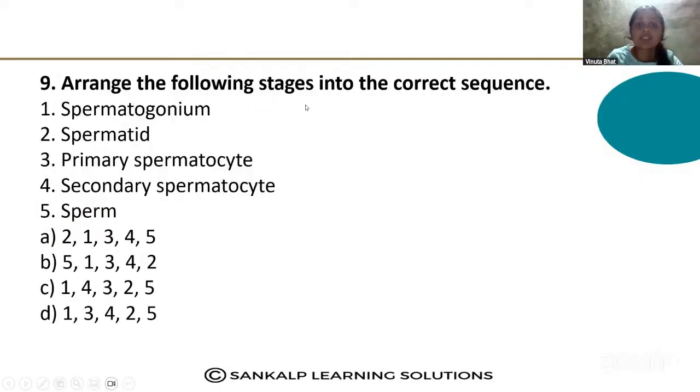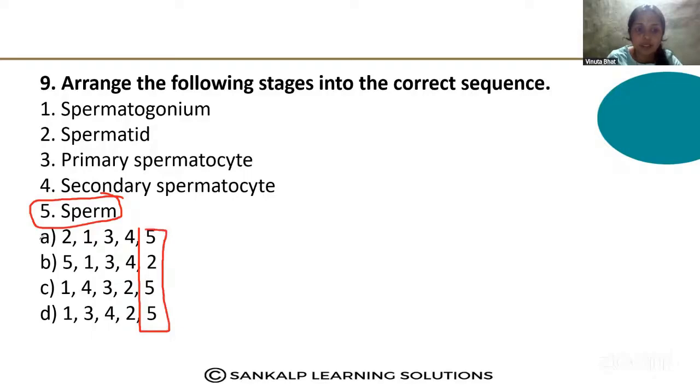Arrange the following stages into correct sequence: spermatogonium, spermatid, primary spermatocyte, secondary spermatocyte, sperm. Here you know that sperm is at the last stage. In which options can you find 5?